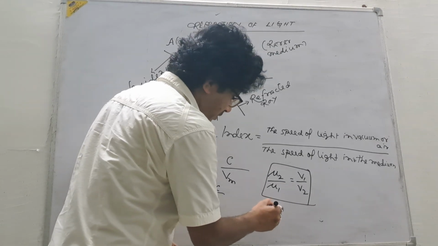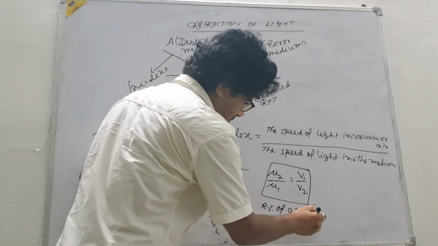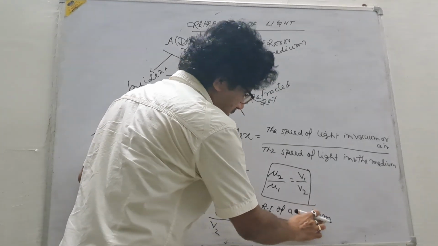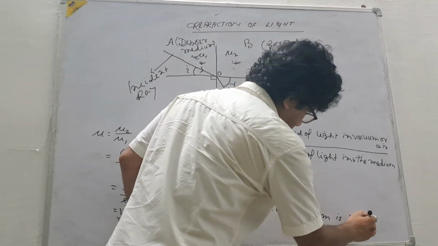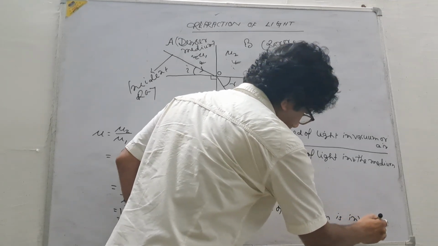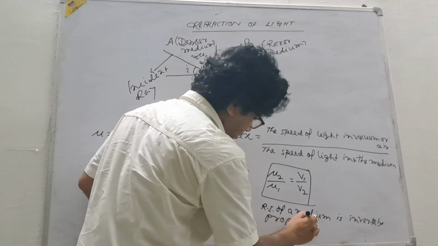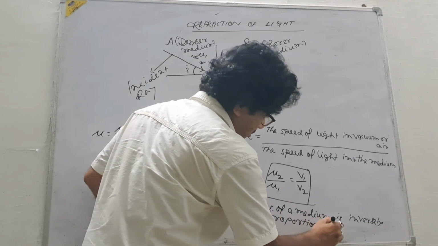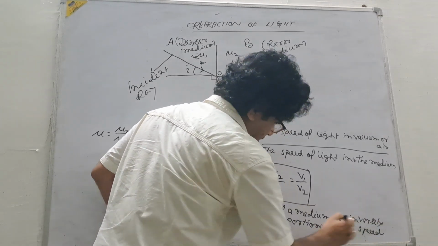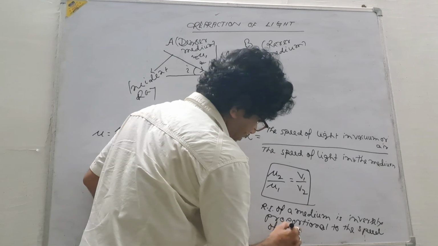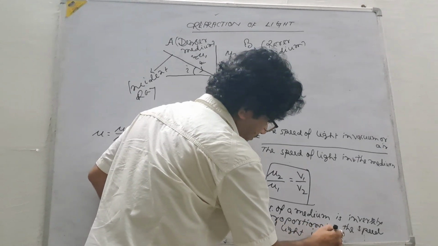Refractive index of a medium is inversely proportional to the speed of light in the medium.